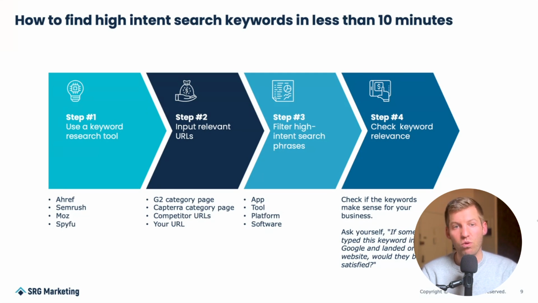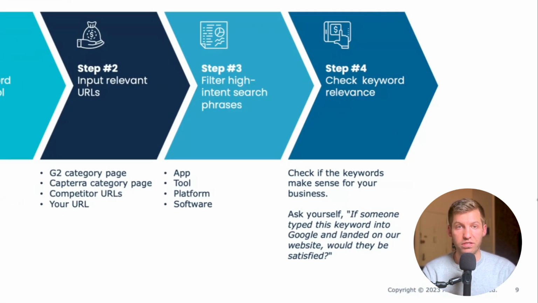in Google Ads. Once you get that list of keywords, you want to filter it by the high intent search phrases, so things like companies, vendors, apps, tools, platforms, software. And then lastly, you just want to check these keywords to make sure they really align with your brand. These keywords should be very specific to your company. The question you should ask yourself is, if someone typed this keyword into Google and landed on your website, would they be extremely satisfied with where they landed? If the answer is maybe, or you're not really sure, it's probably not a good keyword that you should be